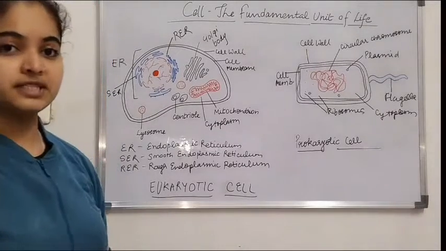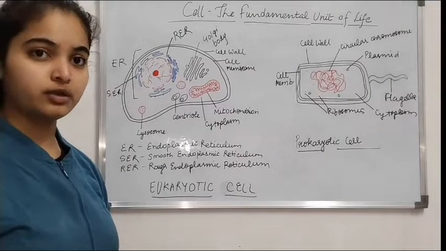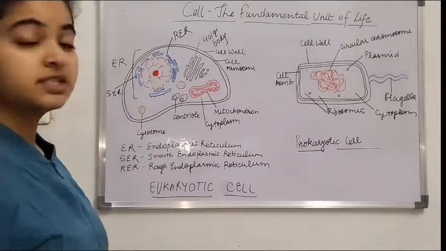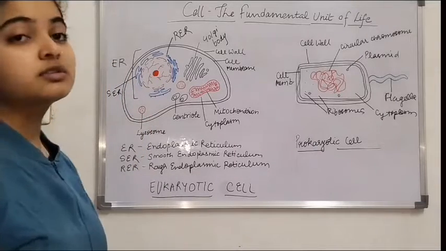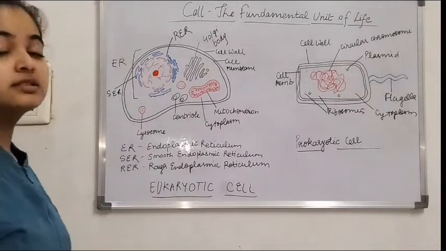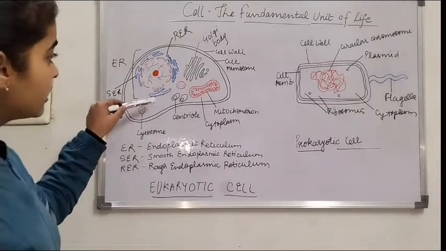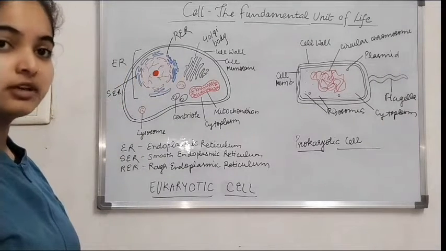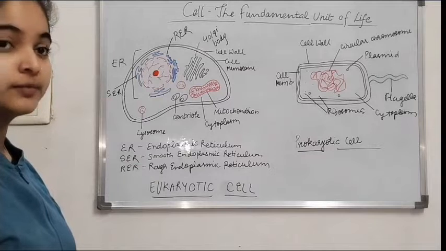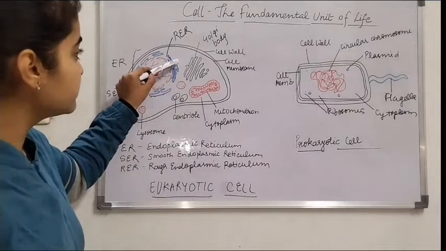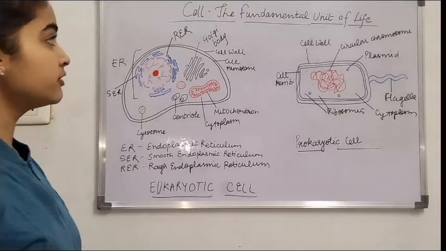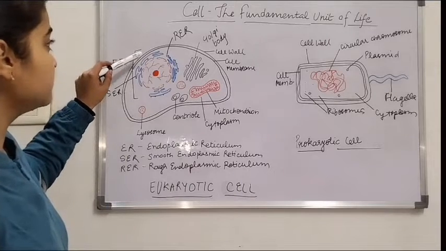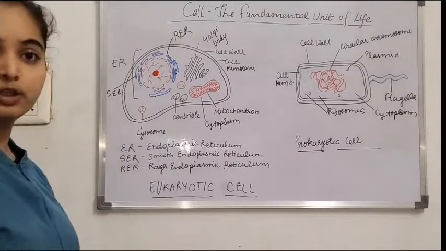Here is the diagrammatic representation of a typical eukaryotic cell and prokaryotic cell. Exceptions are everywhere. So in a eukaryotic cell, there is a nucleus which is represented by red color, which controls the activities inside the cell. So it is also known as the control center of the cell. This blue colored organelle is called as endoplasmic reticulum, which is of two types, rough endoplasmic reticulum and smooth endoplasmic reticulum. Due to the presence of these black dots, which are known as ribosomes, this is called as rough endoplasmic reticulum, and because of the absence of ribosomes on endoplasmic reticulum, this part is called as smooth endoplasmic reticulum.